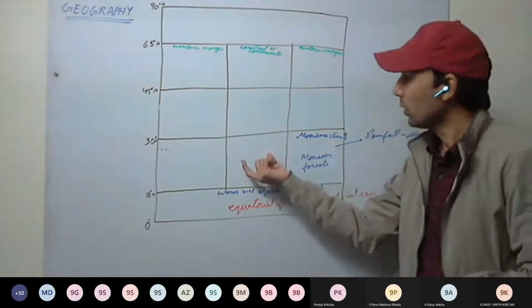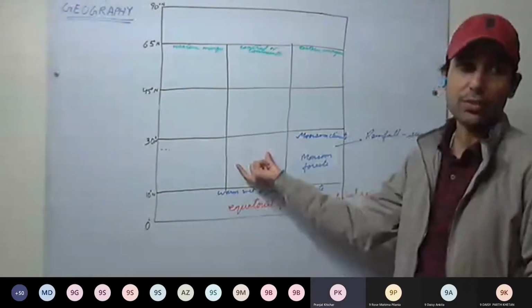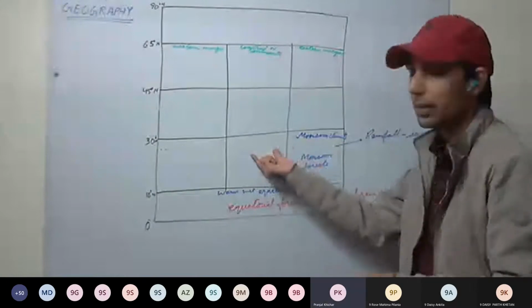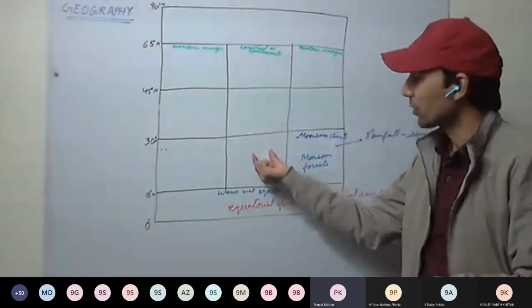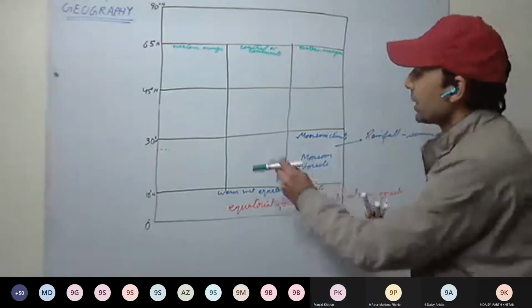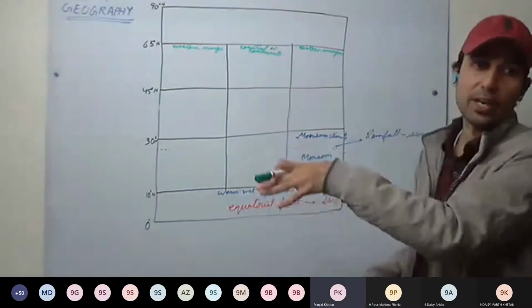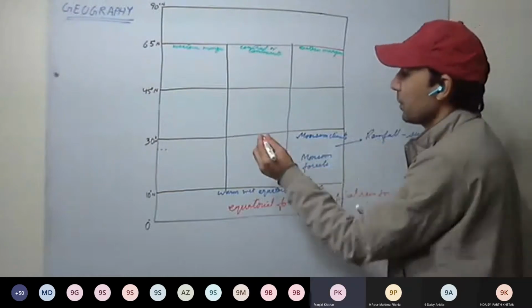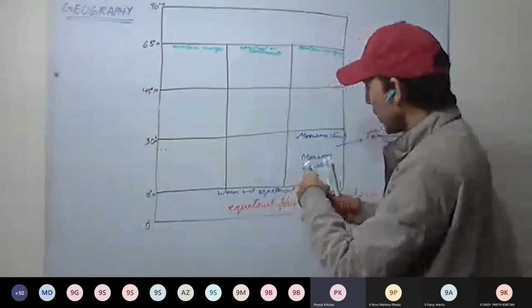Okay. Now, in the interior of the continents, what do we have here? Here we have the grasslands. Mainly this kind of climate is found in Sudan, Sudan in Africa. So we name the climate as Sudan type.